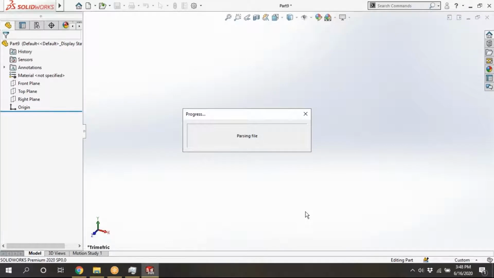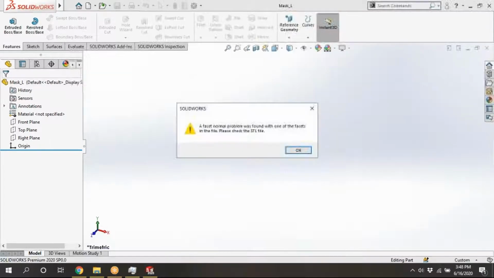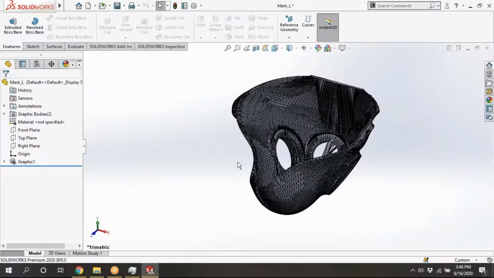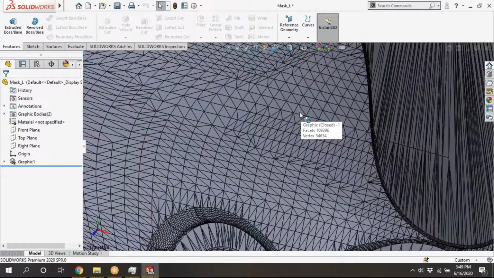It is extracting the file. After importing this STL file, we will see what we can do with that STL file in the SolidWorks design platform. We will see that. Okay. See here, this is an STL file, we can see the number of triangles here.